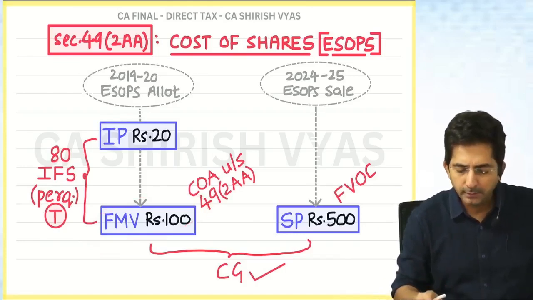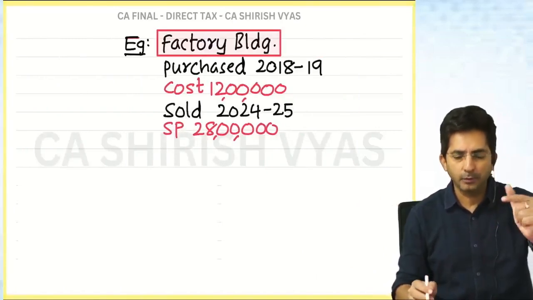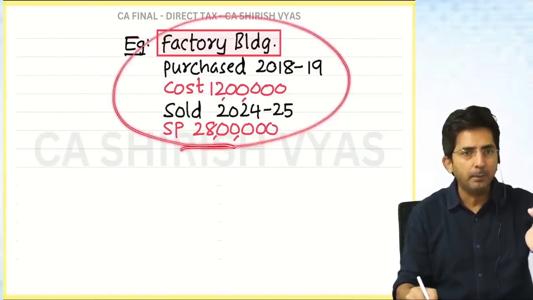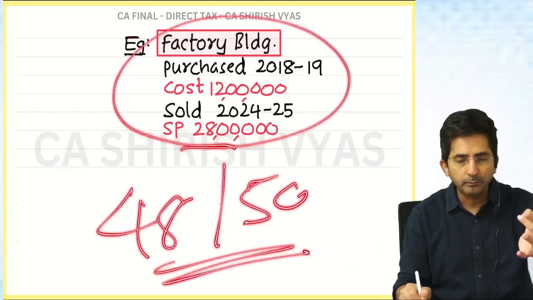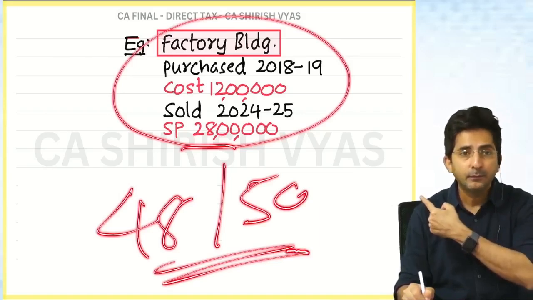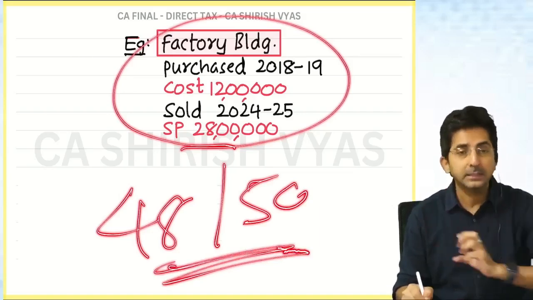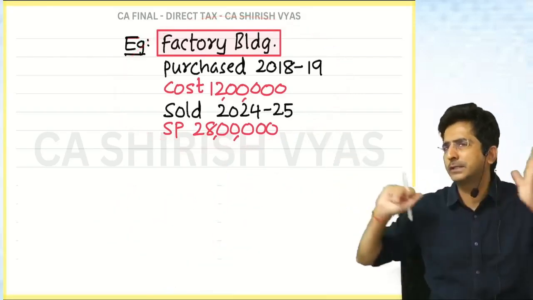49(2)(a) is done. Next, try this. See, my plan is what you know. Once you try this example, I can explain 2 sections in one shot. My next target is 48 and 50. But that I can successfully explain only if you help me give the answer of this.